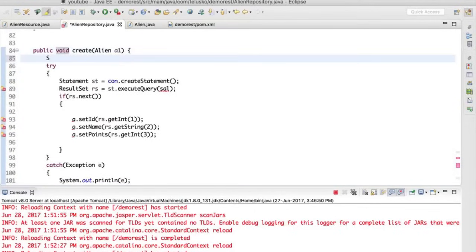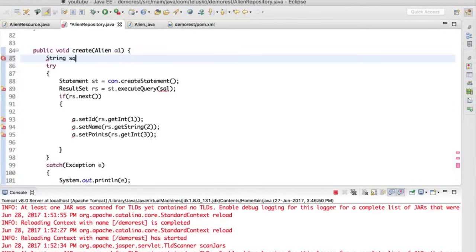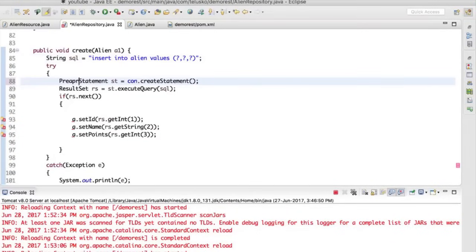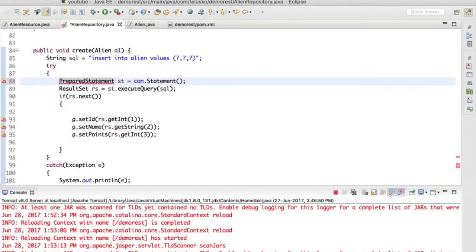Now when you create a new thing, we have to create a String sql equal to, and you have to mention a query here. We'll say insert into alien values. Now the question arises, for values we have to specify each and every value, right? Instead of using a normal statement, I'll be using a prepared statement here so that I can use question marks, which are placeholders in this case. And instead of saying Statement, let me go for PreparedStatement.